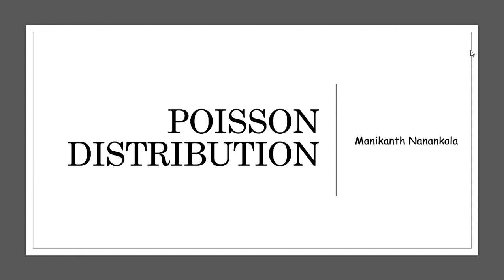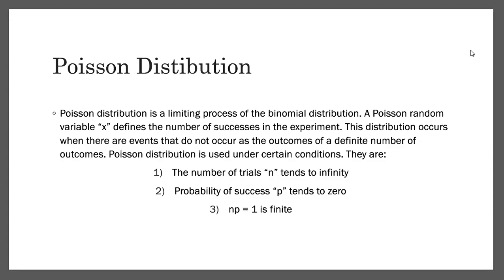I am from Aeronautical. Now I am going to talk about the Poisson distribution. The Poisson distribution is a limiting case of the binomial distribution. So this is the Poisson distribution, the conditions to be used, and the places where the Poisson distribution is used.